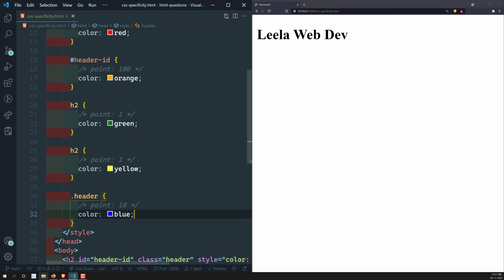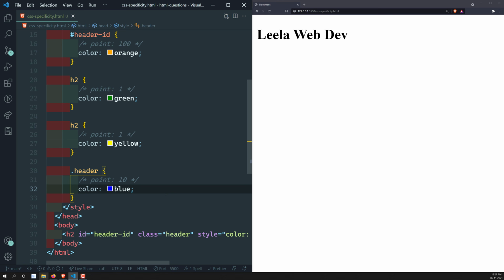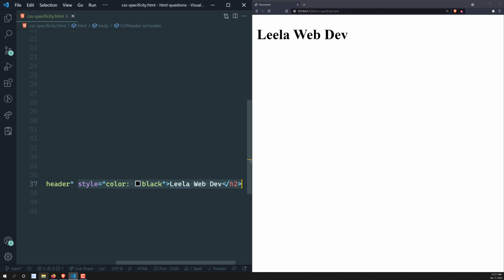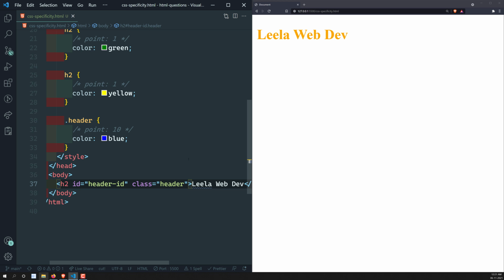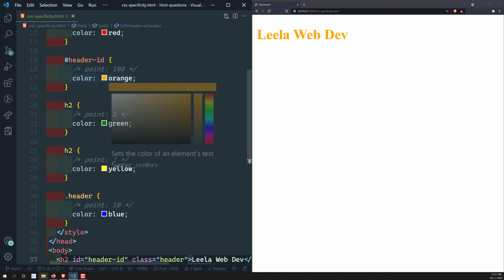For example, see what I can say here, we are applying the color black, right? Why? Because the specificity for the inline is 1000. So now what I will try to do is remove the style here. So which is applying here, it is applying the orange, right?